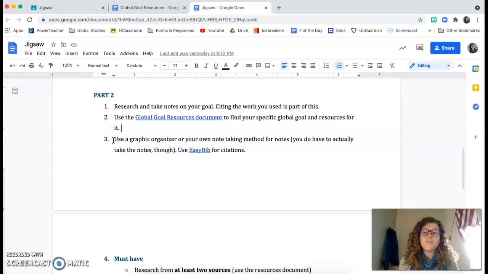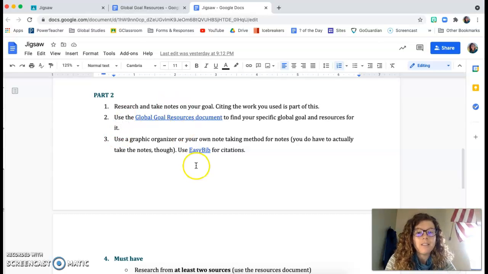Step 3, use a graphic organizer or your own note-taking method. If you have one that works, great. To take notes. You do actually have to take the notes. So you can't say that your note-taking method is like, oh, I'm going to write down a couple words and call it good. Or like, we're doing the note thing.